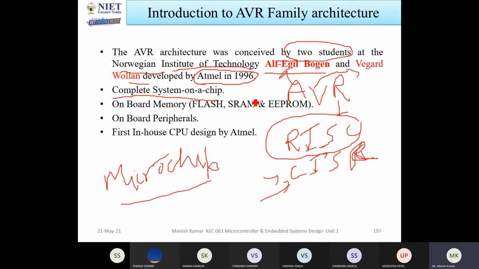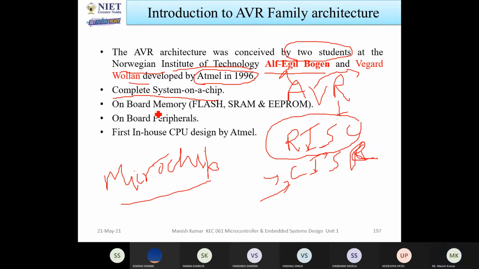So full systems on a single chip are called system on chip, like the Arduino board and Raspberry Pi board. With an Arduino board, you can do a lot of programs, and many peripheral devices are attached on the board itself.